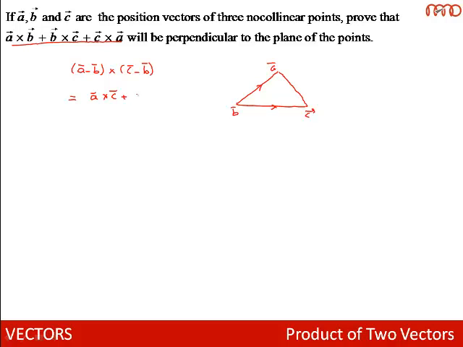I can write minus B cross C as C cross B. B cross B is 0 and minus A cross B can be written as B cross A. So A cross C plus C cross B plus B cross A is a vector which is perpendicular to the plane containing this triangle A, B and C as vertices. And the vector given to us, A cross B plus B cross C plus C cross A, is minus of A cross C plus C cross B plus B cross A. So we can say that A cross B plus B cross C plus C cross A will be perpendicular to the plane of the points A bar, B bar and C bar.